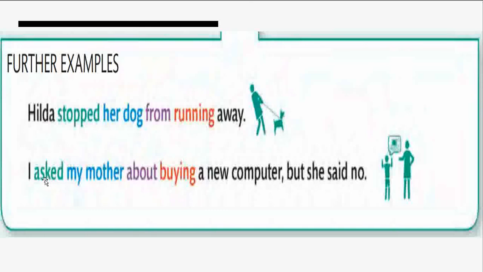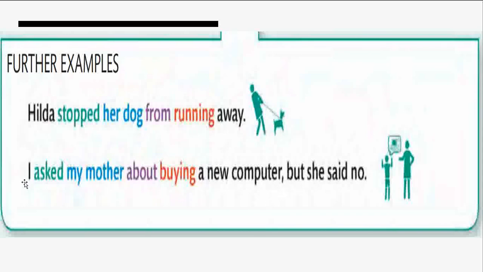Asked is the main verb. Asked whom? My mother. So that's the object of the sentence. I asked my mother. Then comes the preposition. I asked my mother about. Then comes the gerund. I asked my mother about buying a new computer. That is the object of the verb.